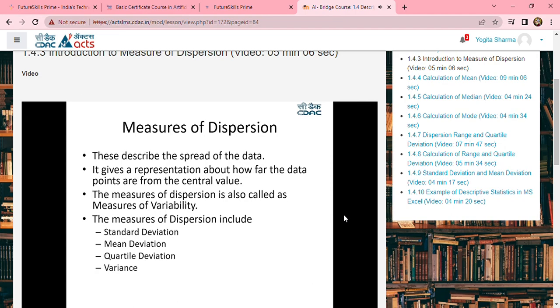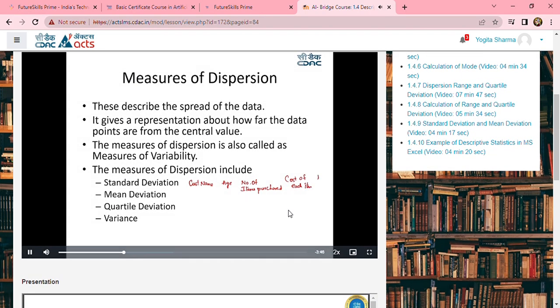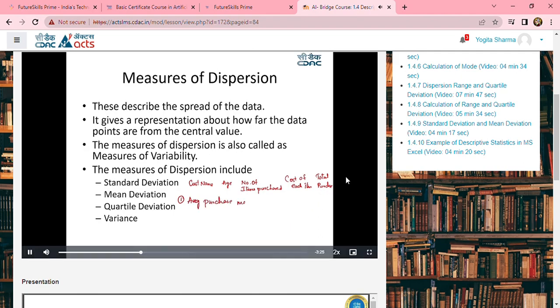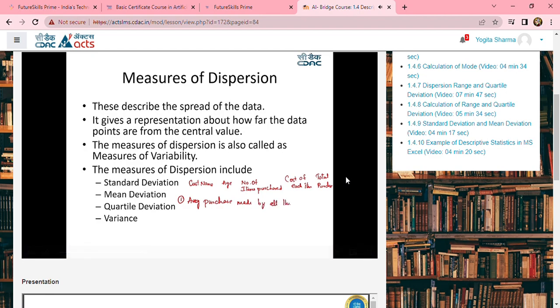What do I mean by this? For example, if I have the same example which we discussed in the last session, that is the sales data with respect to the number of items bought, where the columns were the customer name, age, number of items purchased, cost of each item, and the total purchase cost. If this particular data is given, I will first ask you one question: what is the average purchase made by all the customers?